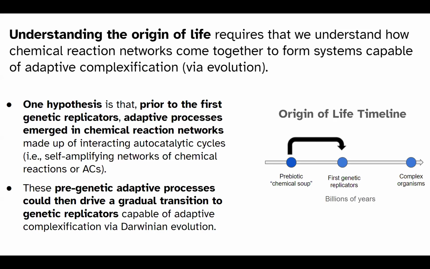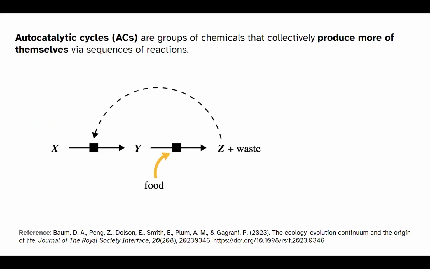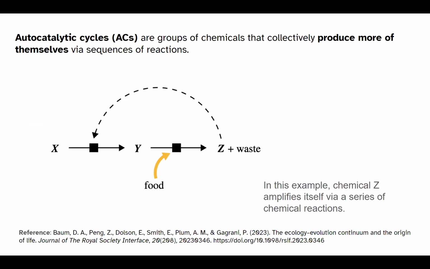So it was from these pre-genetic adaptive processes that a gradual transition to genetic replicators could be driven, and then further to adaptive complexification via Darwinian evolution. Now, an autocatalytic cycle is just a group of chemicals that can collectively produce more of themselves via a series of reactions. In this example, we see that chemical Z amplifies itself via a series of chemical reactions.